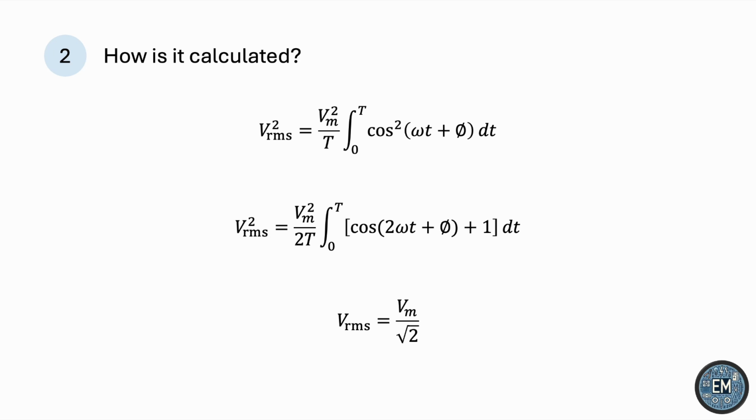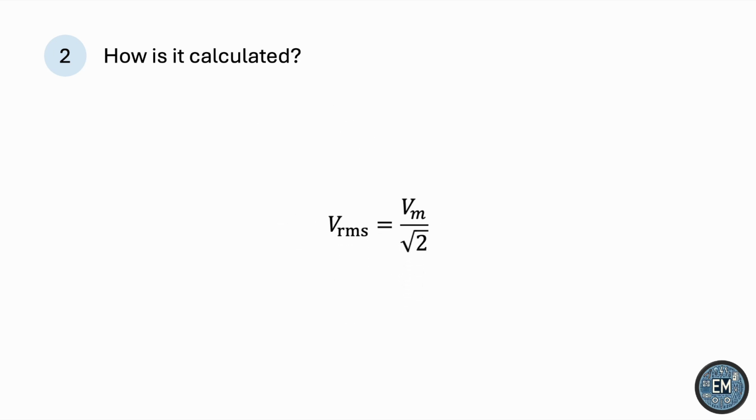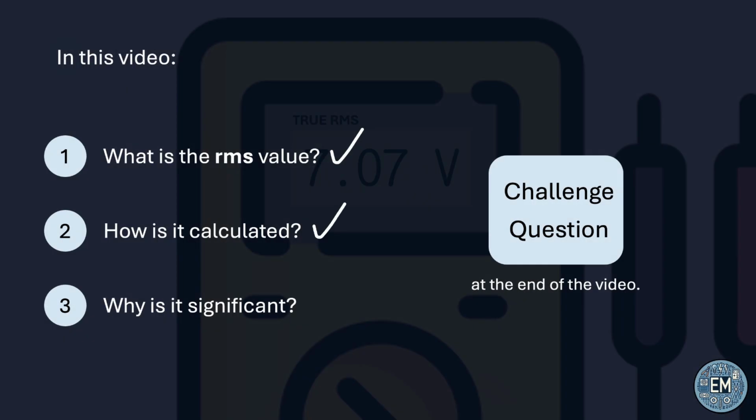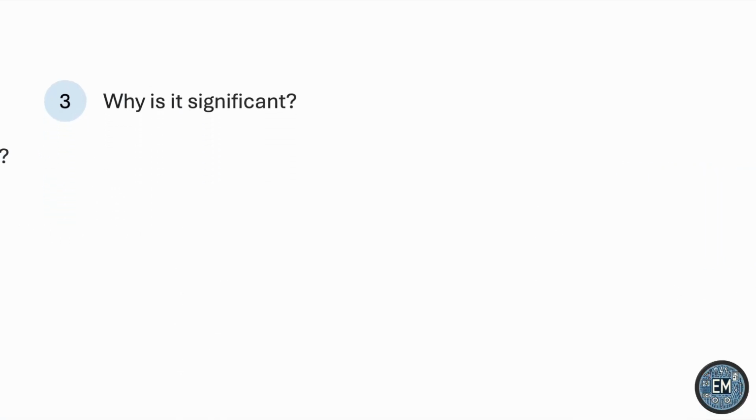So there you have it. This is a general formula for finding the RMS voltage if you have the peak value. Just divide by the square root of 2. And the same thing applies for the current as well. So we now know what the RMS value is and how to calculate it. But what makes it this significant in the eyes of electrical engineers?